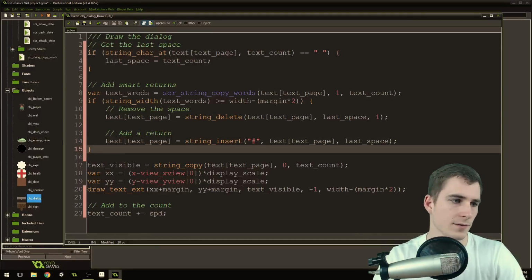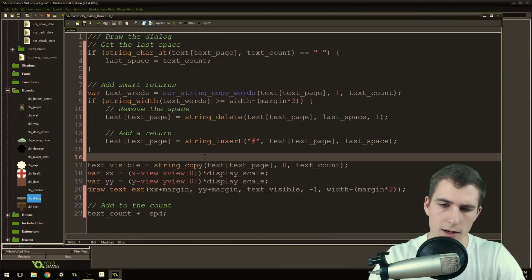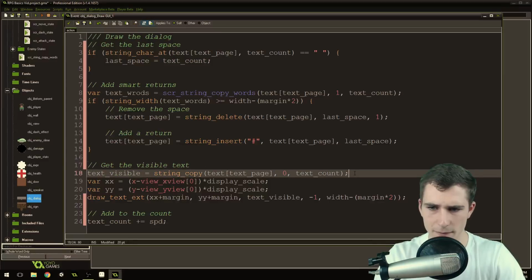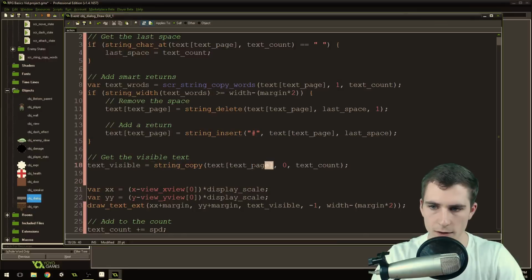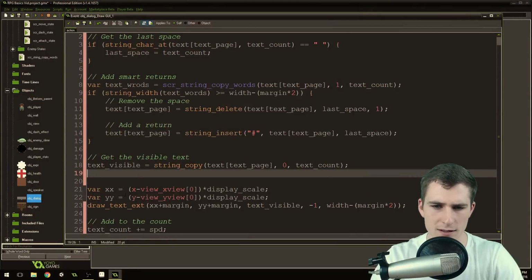Then what we need to do is, we've already done this part, but I'm just going to add some comments. Get the visible text right here. And we're just going to use the actual text right here because we've already modified it right here. This is already added in the smart returns.